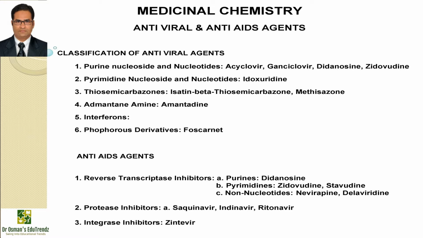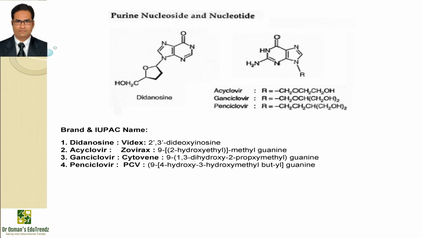Now friends, let us move on with the structures and their IUPAC names. Didanosine is available with the brand name Videx and IUPAC name is 2,3-dideoxyinosine. Didanosine undergoes intracellular conversion to active triphosphate metabolites, and these active metabolites appear to inhibit viral reverse transcriptase and terminate the proviral DNA. It inhibits the actively replicating HIV.